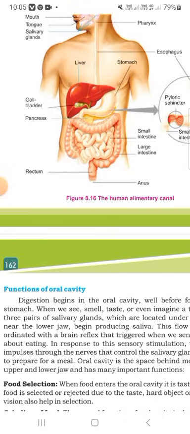In the oral cavity, food is selected or rejected according to taste, and hard objects are also detected. Food selection happens when the protein enters the oral cavity. The taste of food is selected, and hard objects and various others also help in selection.